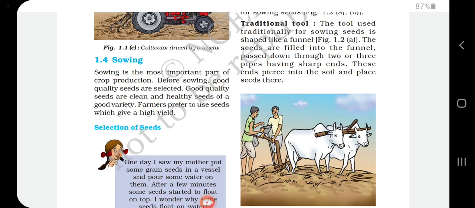Another method is also there. The seeds are soaked in water, and the healthy seeds will settle at the bottom of the vessel or tank, while the lighter weight or hollow seeds will automatically float on top. So it's a very easy method to find out the healthy seeds. Healthy seeds only will give you more yield, so the selection of seeds is very important for the sowing process.